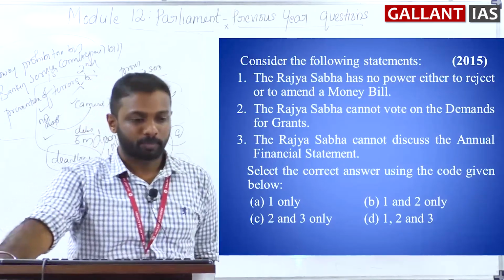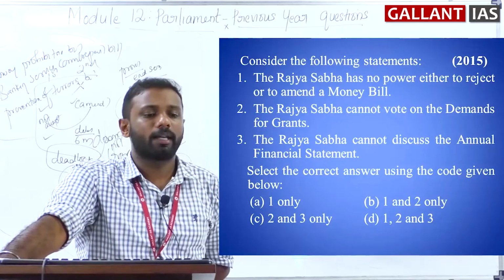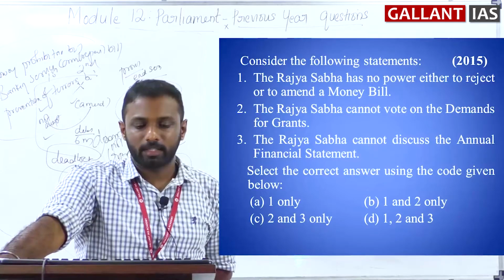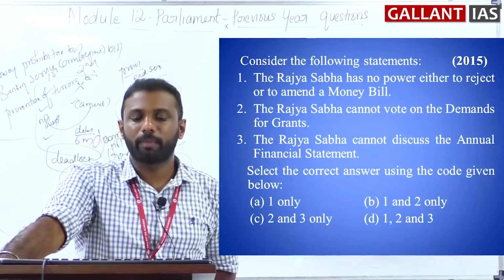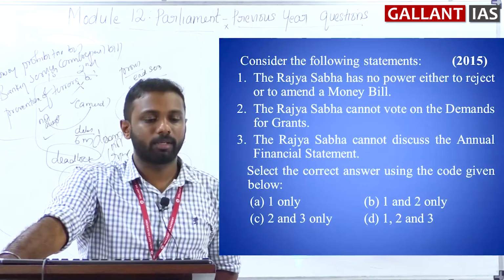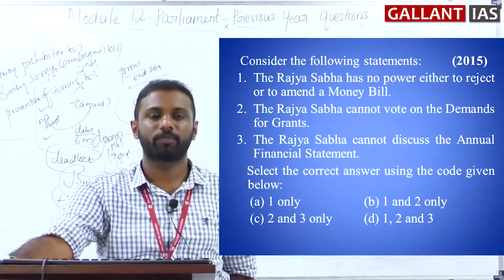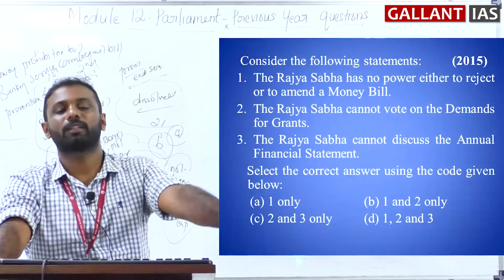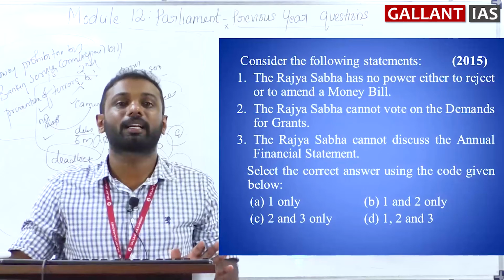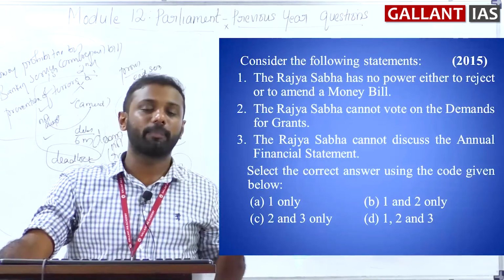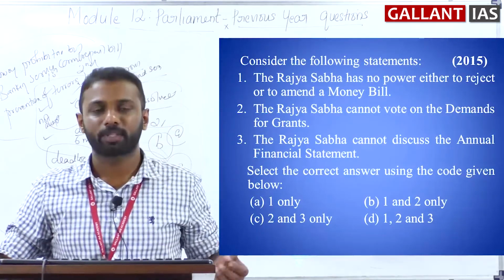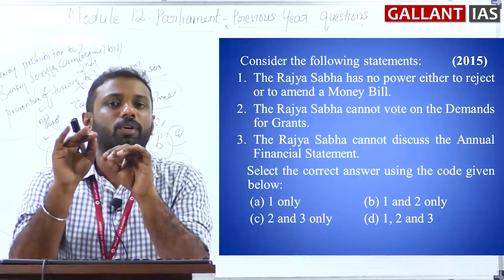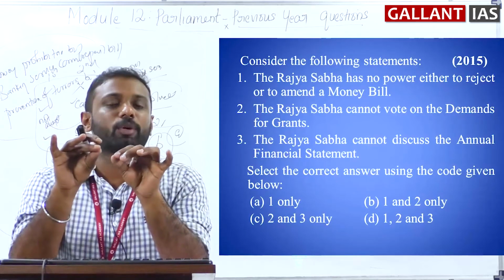Consider the following statements. The Rajya Sabha has no power either to reject or to amend a money bill. The Rajya Sabha cannot vote on the demand for grants. The Rajya Sabha cannot discuss the annual financial statement. Find the correct statement. First one is that Rajya Sabha has no power either to reject or amend a money bill. That's a correct statement. Why? Because in case of a money bill, the Lok Sabha enjoys much more powers. See, if a bill contains only provisions of Article 110, that is called a money bill. And in such cases, it can be introduced only in the Lok Sabha.